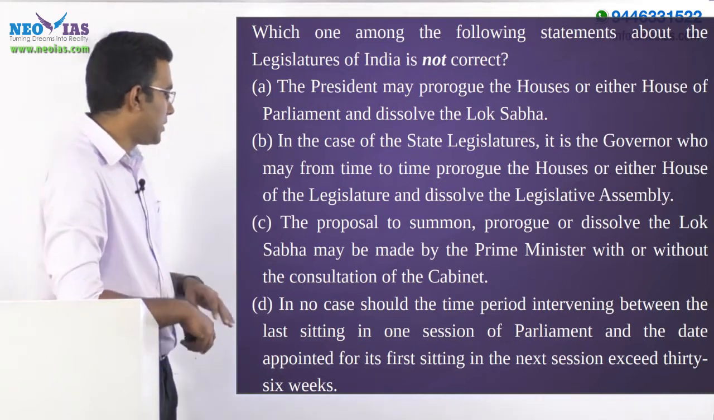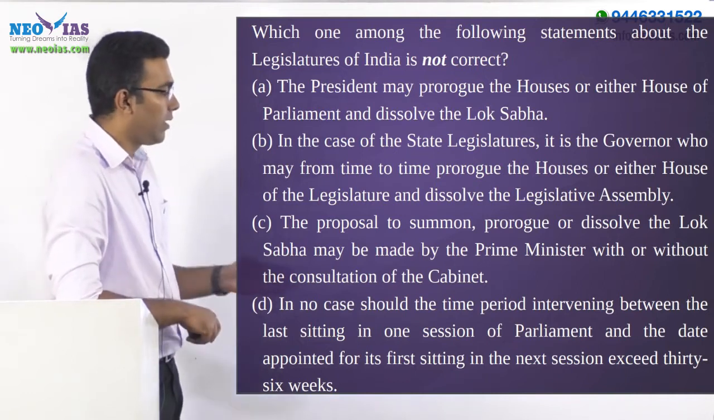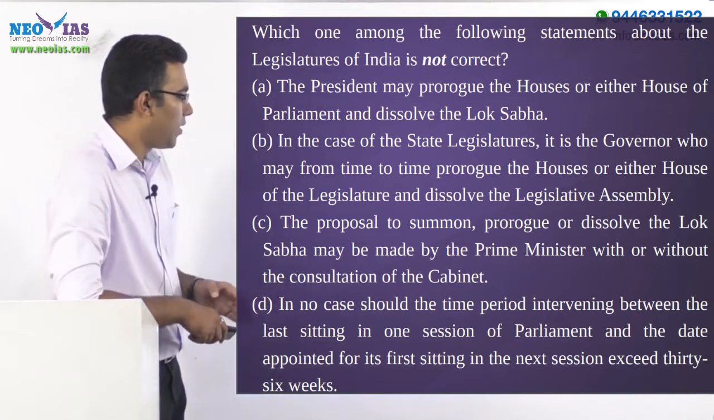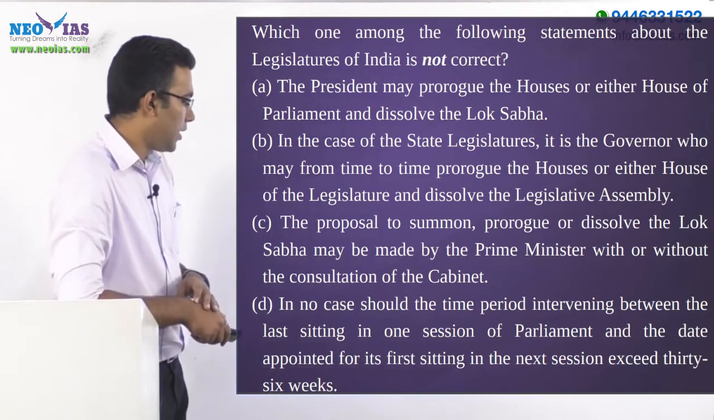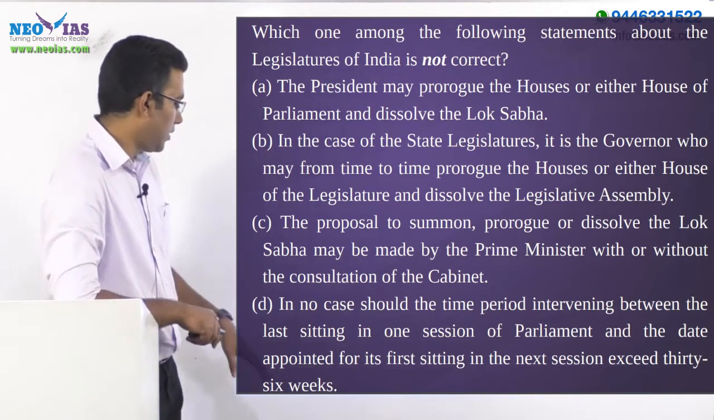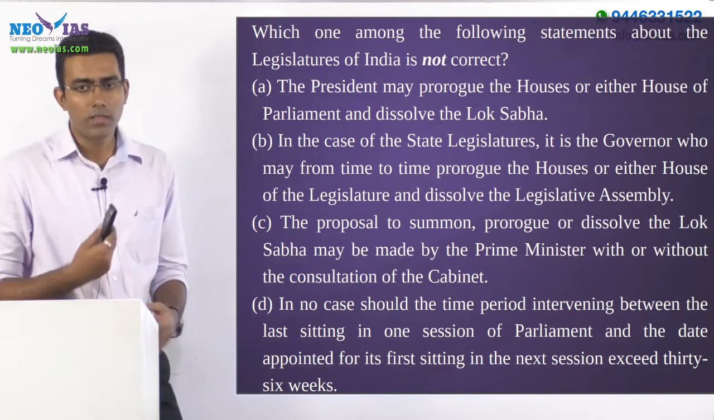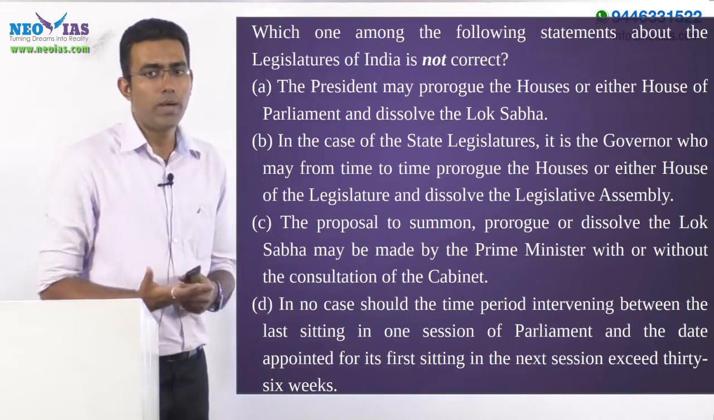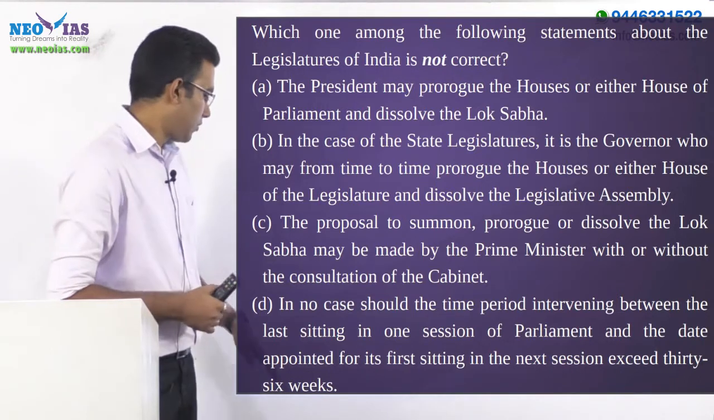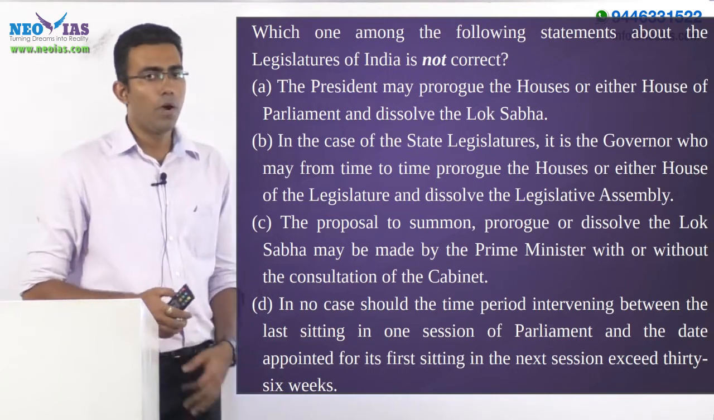So, option D: in no case should the time period intervening between the last sitting in one session of the Parliament and the date appointed for the first sitting of the next session exceed 36 weeks. It is not 36 weeks, in fact, it is 6 months which has been mentioned. So, we can rule out option D.